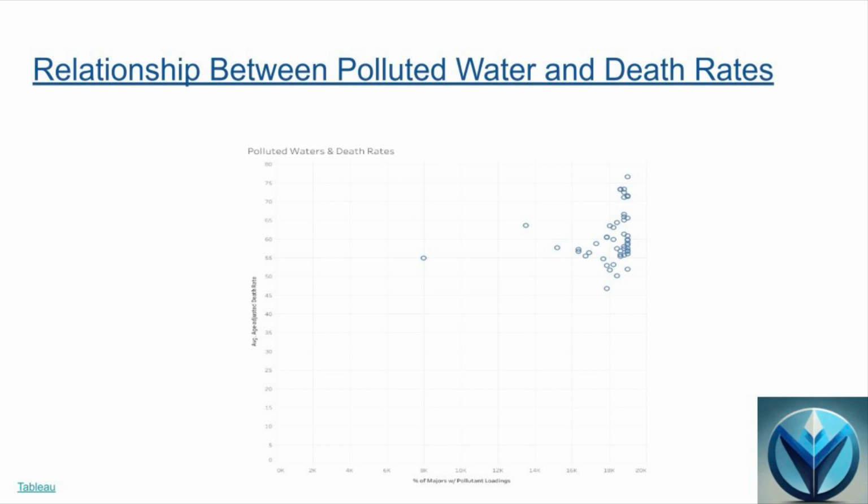Next, we pulled this state water pollution data and compared it to our death rate data previously discussed. Although we did not necessarily find an exact trend within this data, it is important to note that a large amount of these states had a 99 to 100% rate of pollution within their major waterways. Therefore, it was hard to declare an exact trend due to the high rates of pollution affecting a large amount of the country.